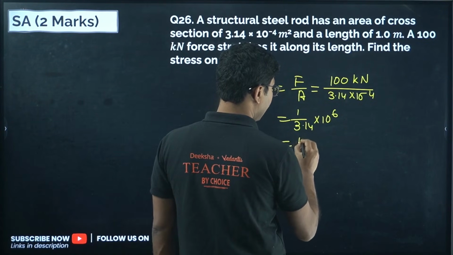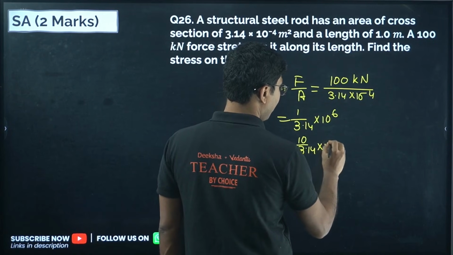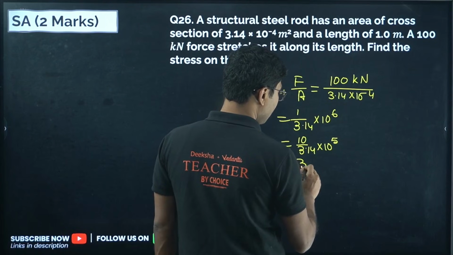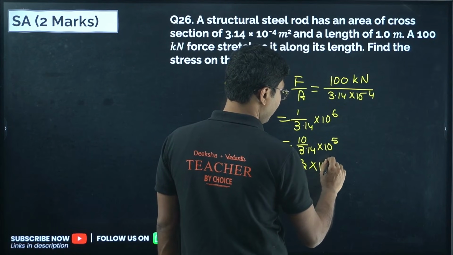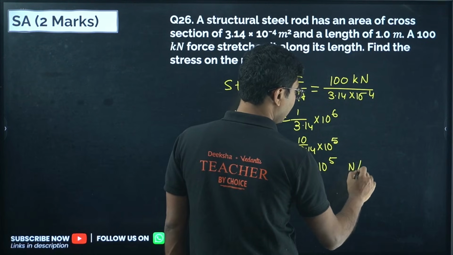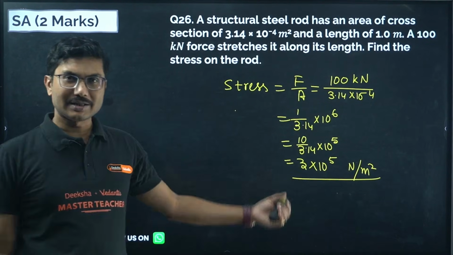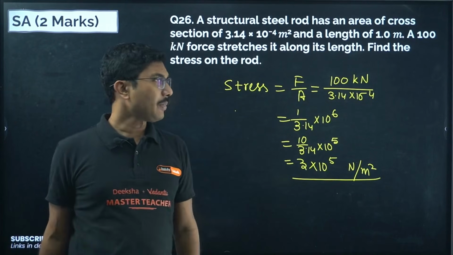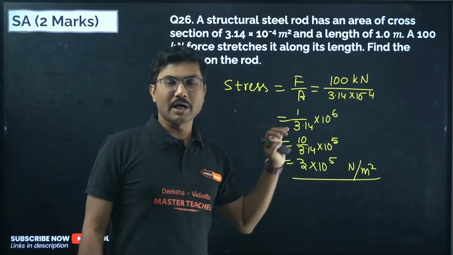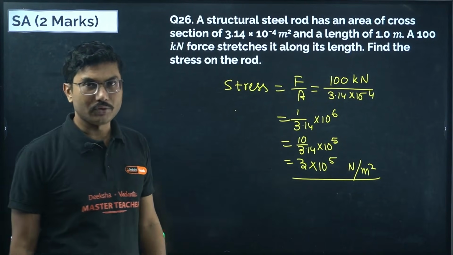Approximately it will be 10 by 3.14 into 10 to the power of 5, that is 3 3s are 9. So approximately 3 into 10 to the power of 5 Newton per meter square. This is the stress. Stress is basically the same unit as pressure. Stress and pressure are the same. Now remember, if you are solving these questions, make sure you are using the proper unit, and having the proper unit will give you the full marks.